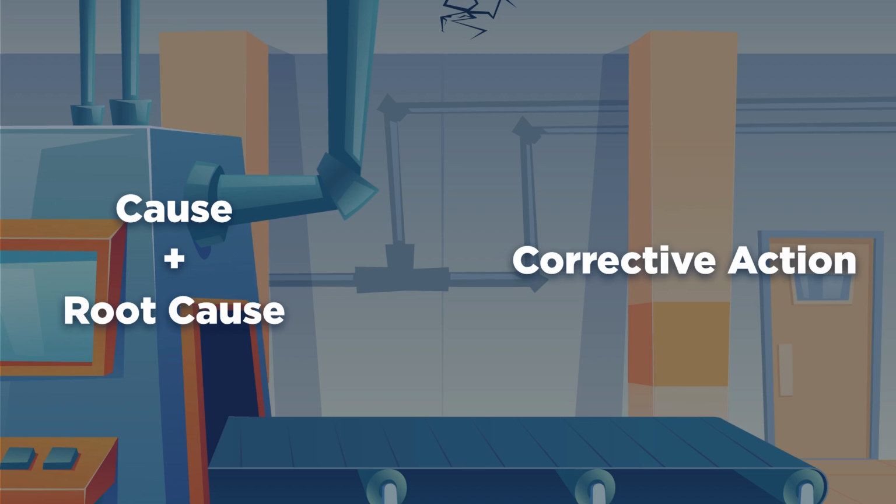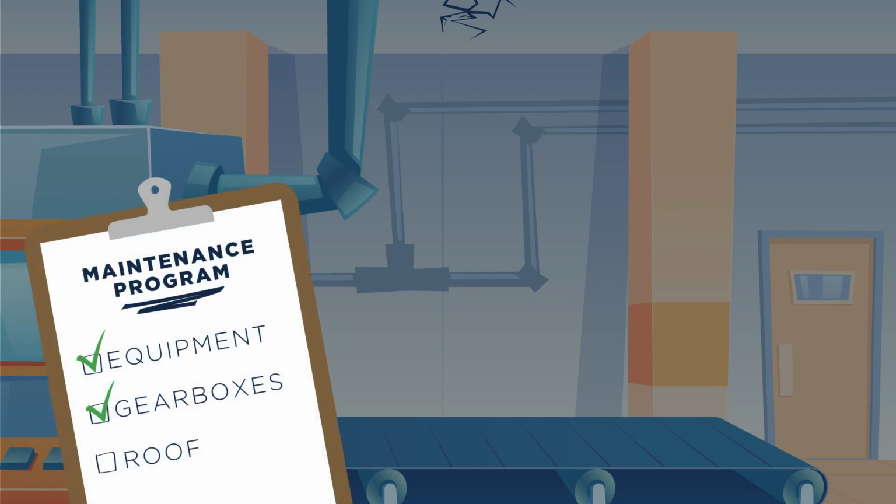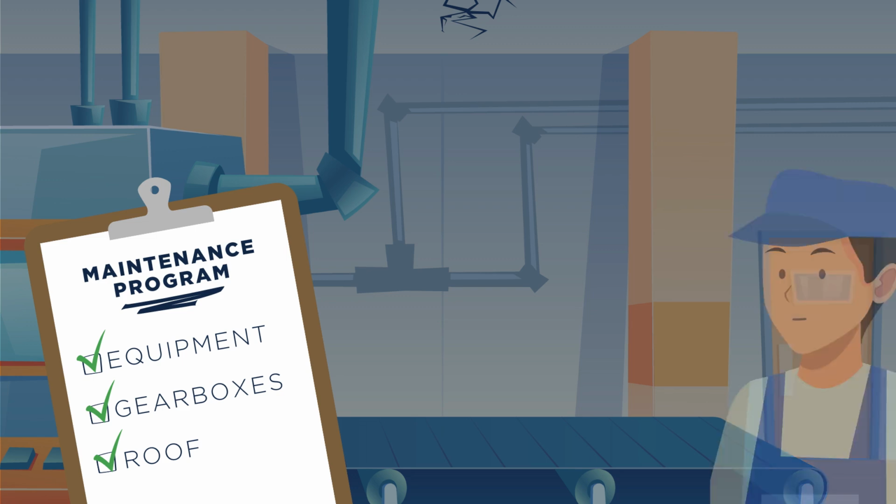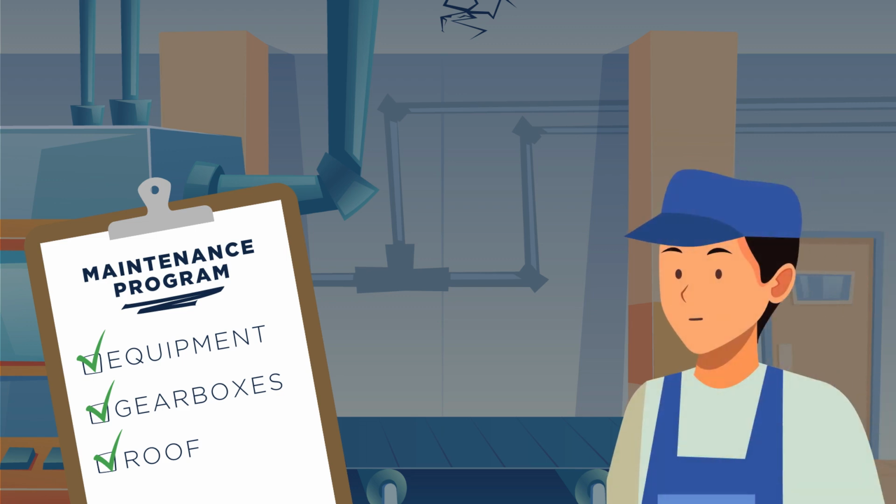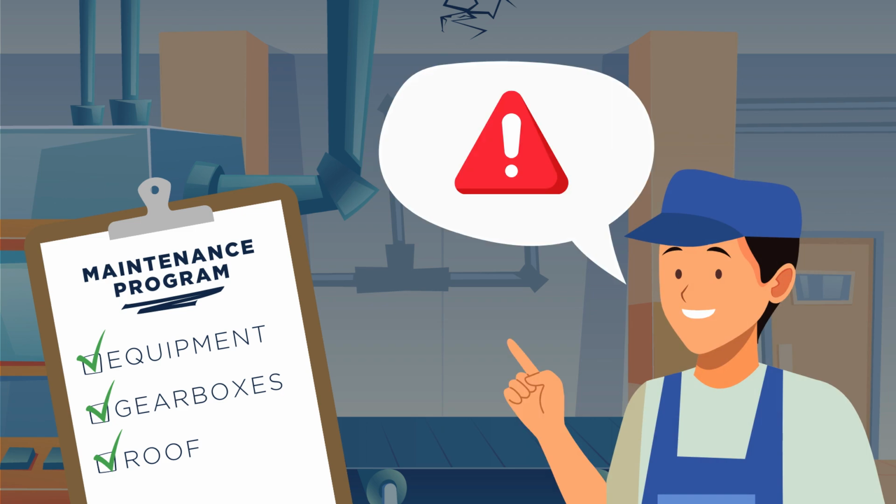Now that we've identified a cause and a root cause, we need to go back to our corrective action and also address the cause and the root cause in that corrective action. So the corrective action will include implementing some sort of roof maintenance program, and it will also include ensuring that maintenance takes full responsibility for the maintenance of the building, including diagnostic.